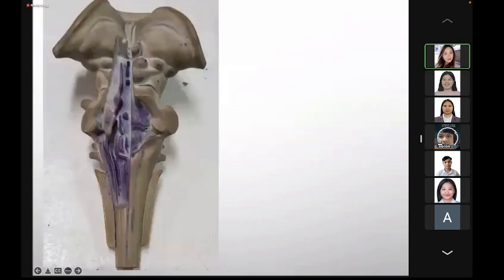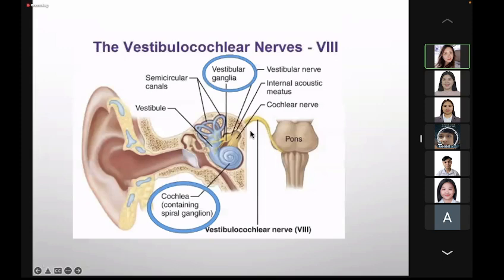So again, let's just review this diamond-shaped structure, that is the vestibular nucleus. Posterior to it is the posterior cochlear nucleus near the inferior cerebellar peduncle, and you have here the anterior cochlear nucleus when you tilt it. So again, the first order neuron for the vestibular part of the vestibulocochlear nerve is the vestibular ganglion.